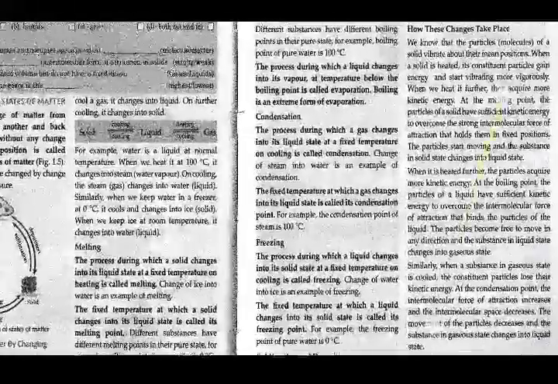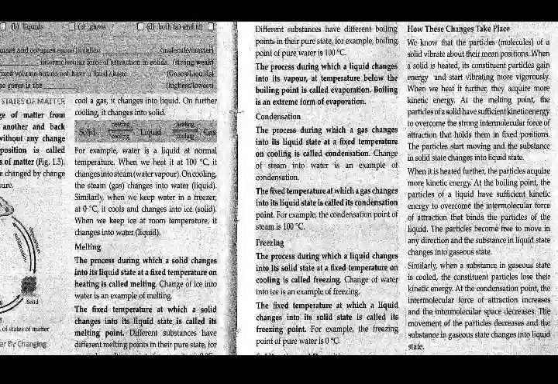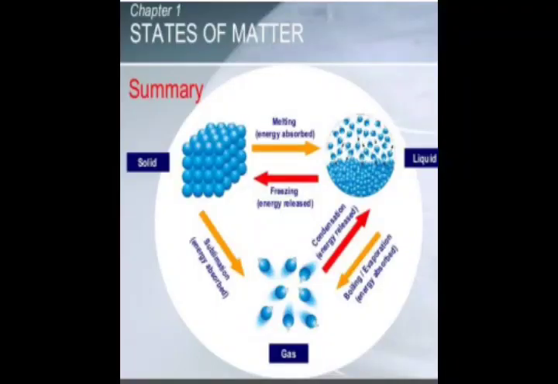How these changes take place, we have discussed this also, that the particles of a solid vibrate about the mean position. When a solid is heated, its constituent particles gain energy and start vibrating more vigorously. When we heat it further, they acquire more and more kinetic energy. At the melting point, the particles of a solid have sufficient kinetic energy to overcome the strong intermolecular force of attraction that holds them in a fixed position. The particles start moving and the substance in solid changes into liquid state.